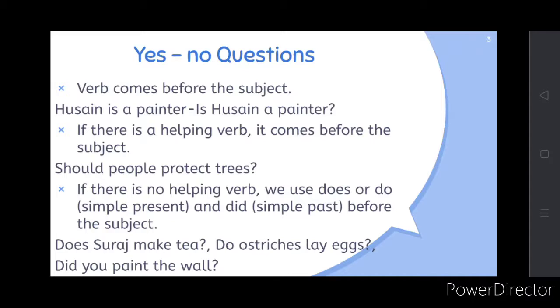Okay. Now let us see one example of that. Does Suraj make tea? Now here Suraj is the subject and make is the main verb. So here the helping verb is does. Okay. Do ostriches lay eggs? Did you paint the wall? Etc.